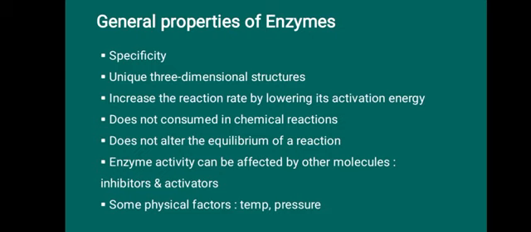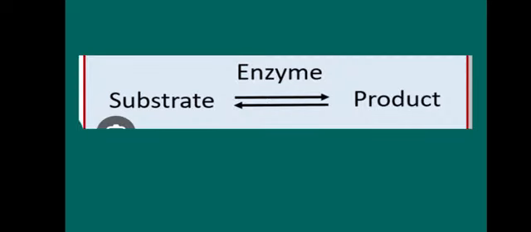This is all about the general properties of enzymes. Now let us consider the reaction in which the enzyme is involved. Here is a schematic representation of an enzymatic reaction: the substrate, in the presence of the enzyme, is converted to the product.